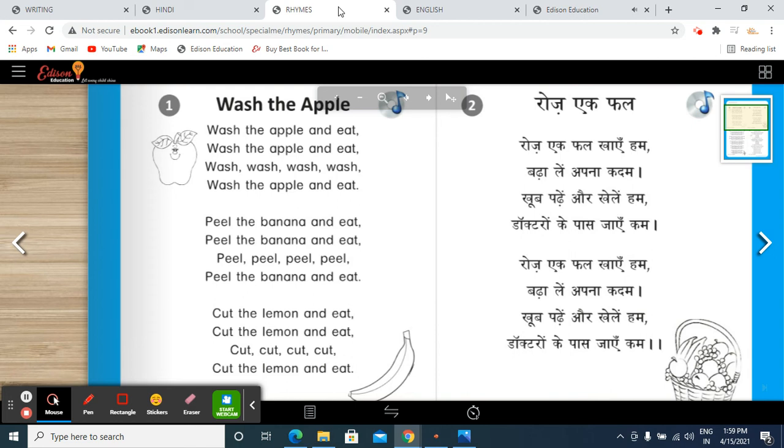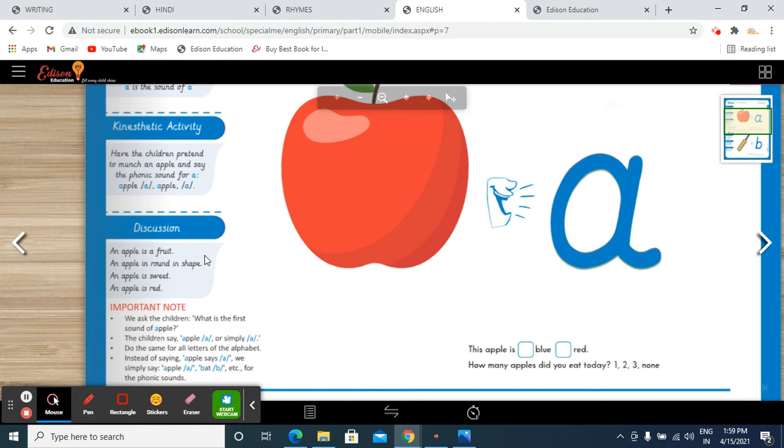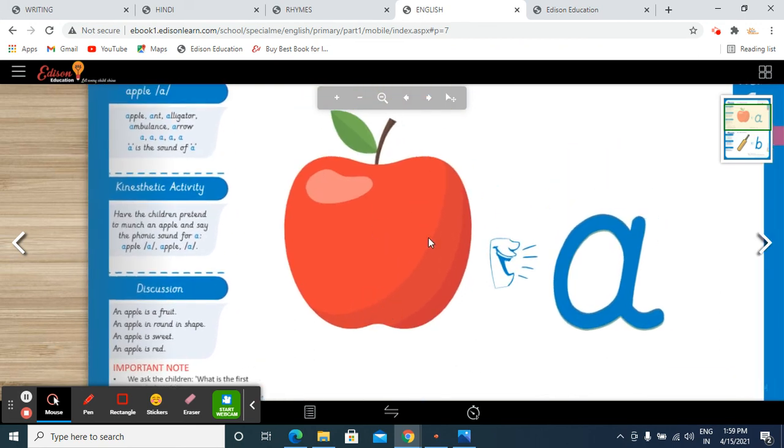So this was the rhyme. Wash the apple and eat. Okay. So what was the point of discussion over here? An apple is a fruit. An apple is round in shape. An apple is sweet. And an apple is red.